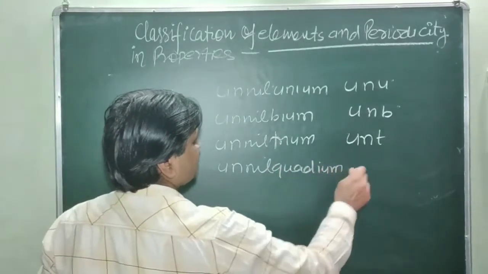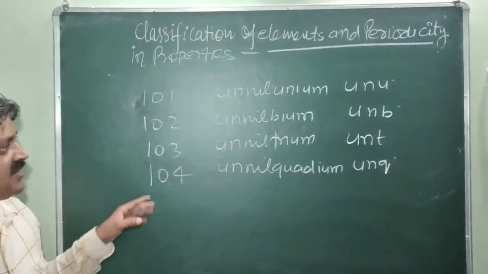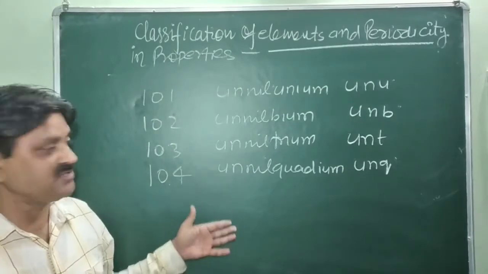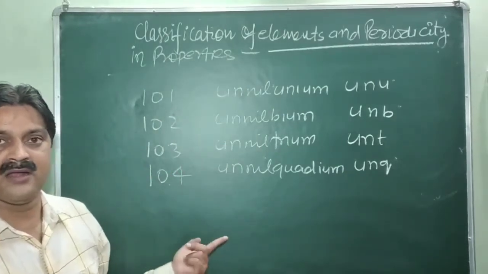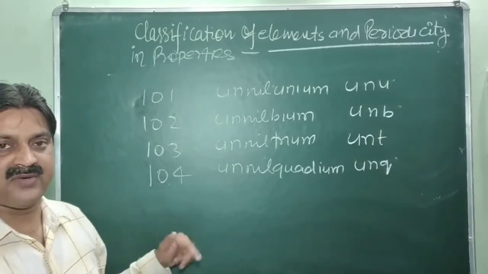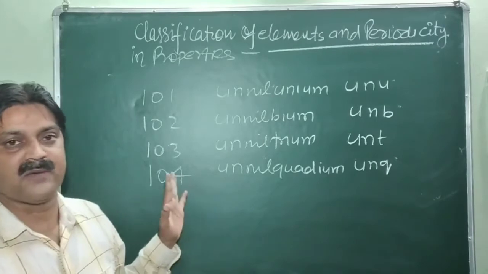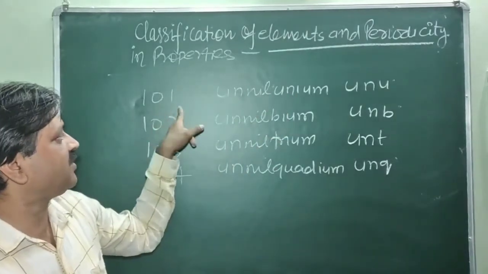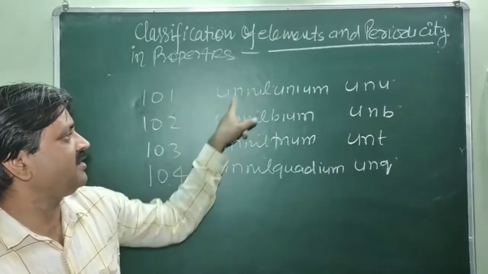Un, nil, quadium, this is u, n, q. So the name of an element is given on the basis of its numeral roots. The numbers 0 to 9 are given names: 1 for un, 0 for nil, 2 for bi, 3 for tri, 4 for quad, 5 for pent, and so on. And lastly, the suffix "ium" is added. Just like 101: un, nil, un, and ium, unnilunium.